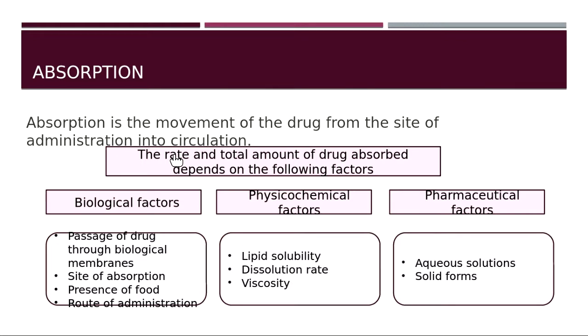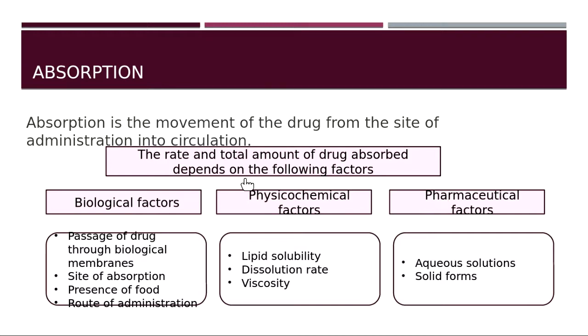That depends upon the biological factors, the physicochemical factors, and the pharmaceutical factors. So these three factors determine how much drug will be absorbed and how fast or how slow, that is the rate of absorption.